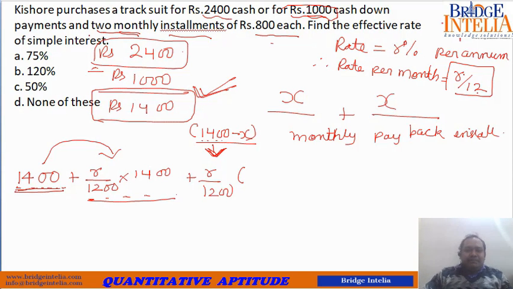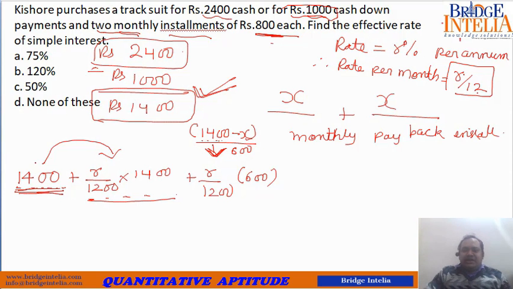So here you are paying monthly installments of 800. We already know that we are making monthly installments of 800. So 1400 minus X, you have paid 800. So 1400 minus X, so 600 is the readjusted balance. So R by 12% of 600. So this you are definitely going to pay after 1 month.